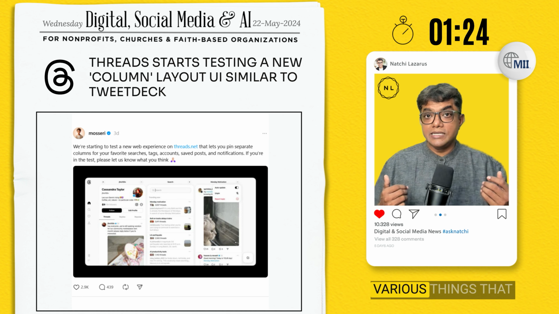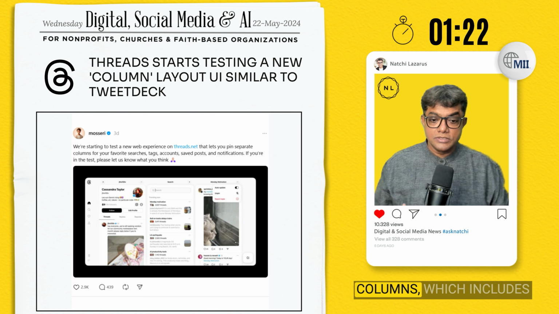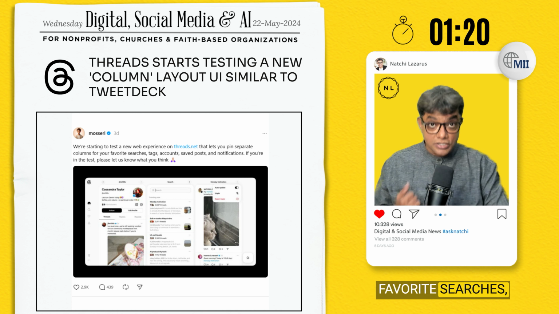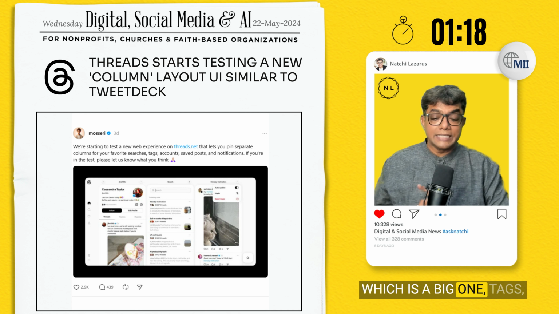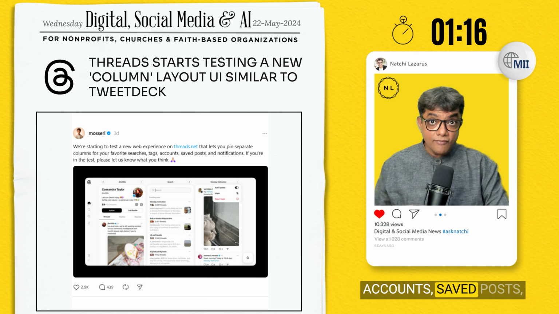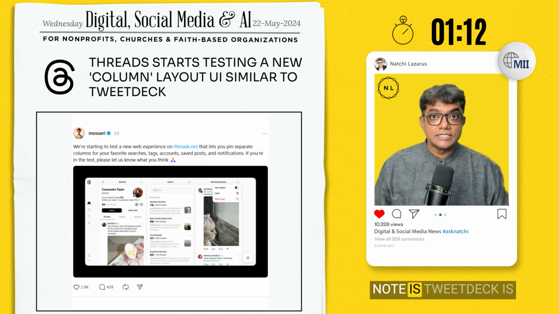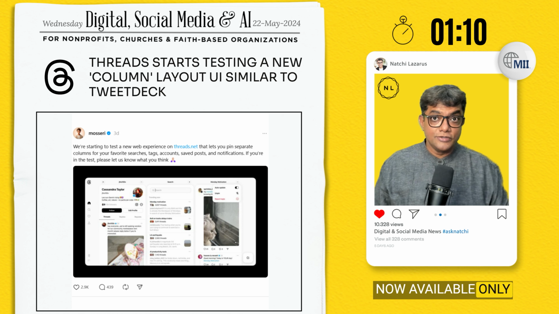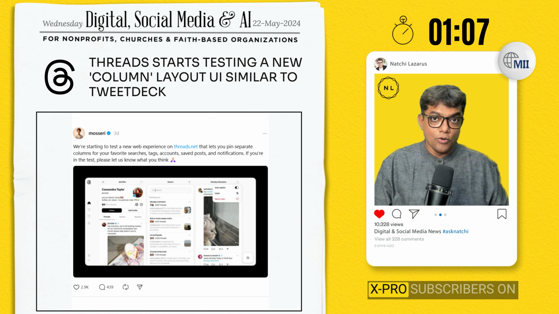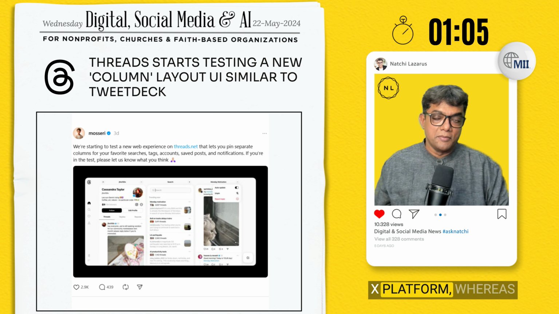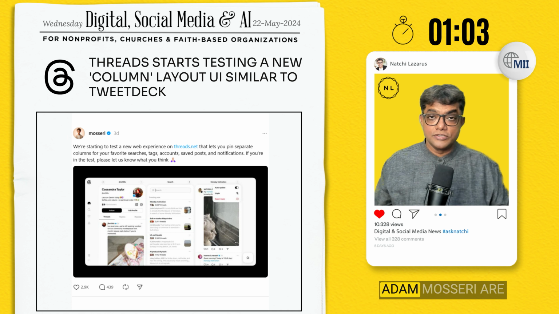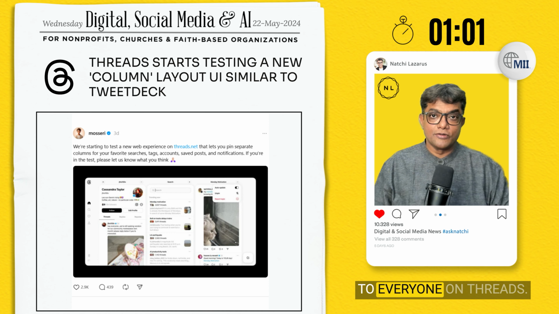The CEO announced the various things that you can have in your columns, which includes favorite searches, which is a big one, tags, accounts, saved posts, and notifications. The key thing to note is TweetDeck is now available only to paid subscribers, X Pro subscribers on the X platform, whereas Mark Zuckerberg and Mosseri are making this available to everyone on Threads.